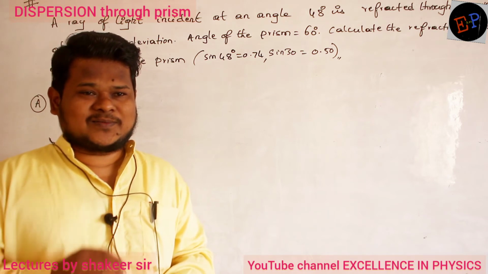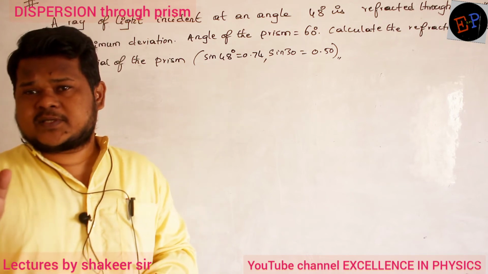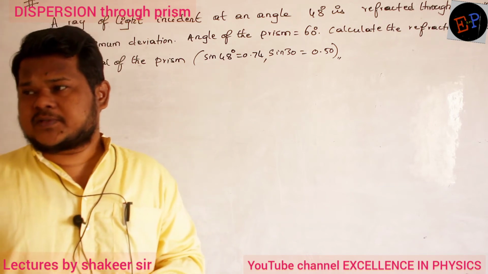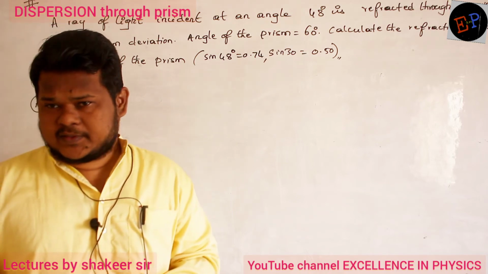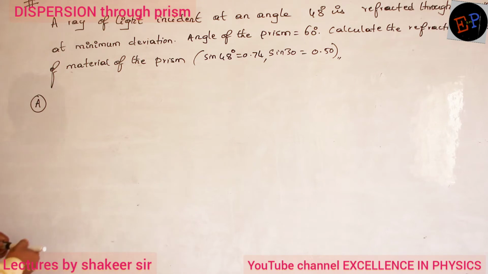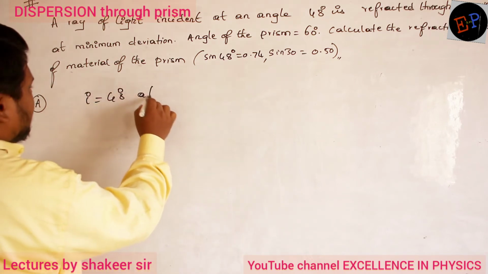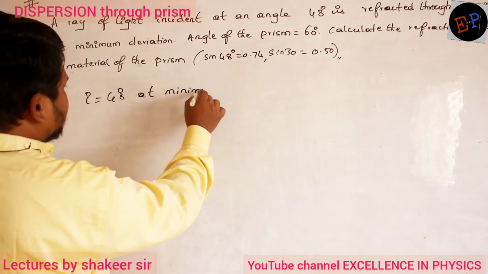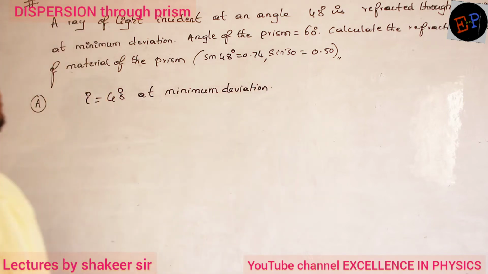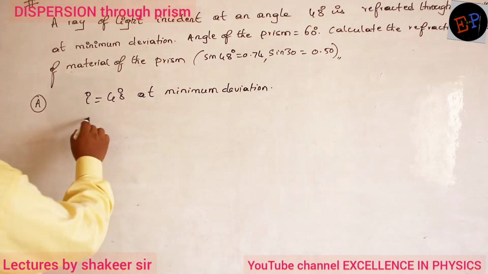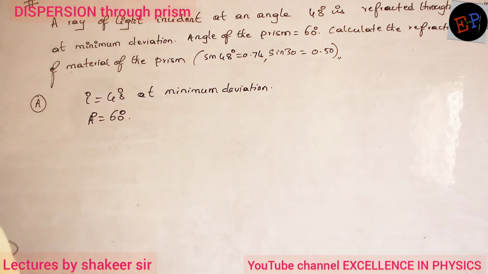Are you able to understand? For the remaining deviations, for the same deviation, there will be two angles of incidence. But for minimum deviation, there will be only one angle of incidence, and that angle is given as 48 degrees. So the angle of incidence is 48 degrees at minimum deviation. The angle of the prism is given as 60 degrees. So calculate the refractive index of the material of the prism.